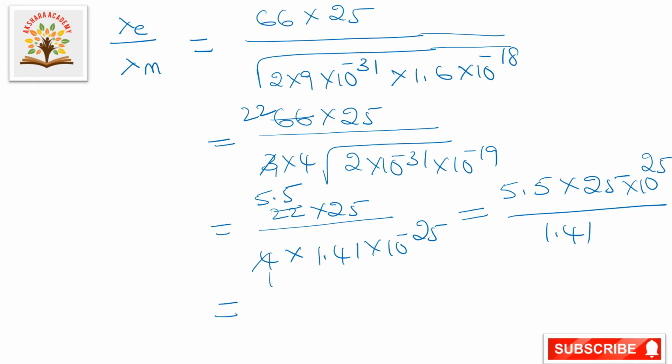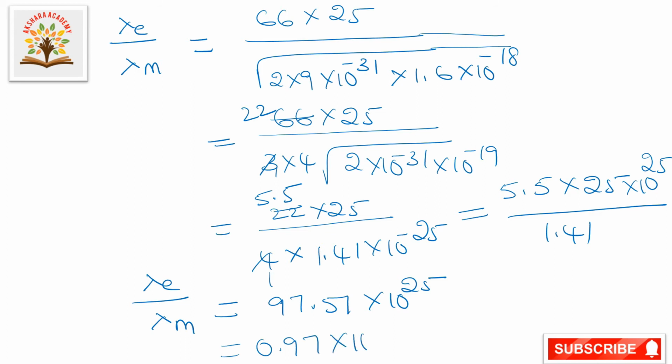After division, lambda E by lambda M is finally 97.51 into 10 to the power of 25, or this can be written as 0.97 into 10 to the power of 27, or approximately equal to 1 into 10 to the power of 27. This is the final answer, in the order of 1 into 10 to the power of 27.